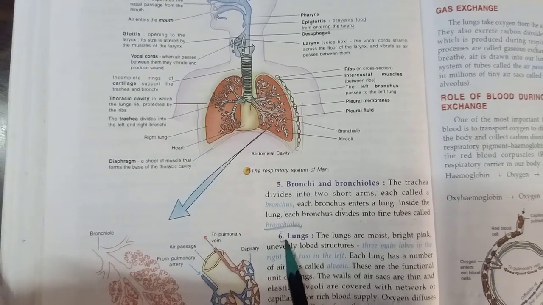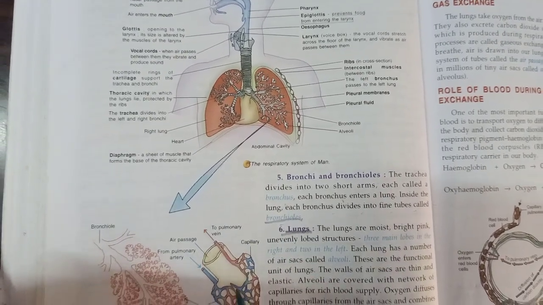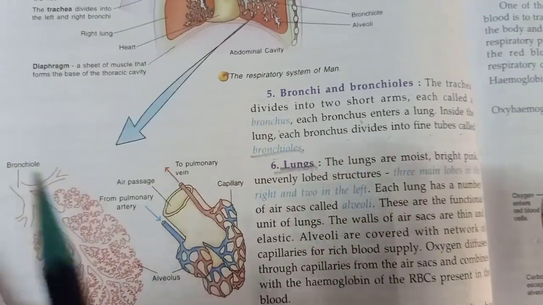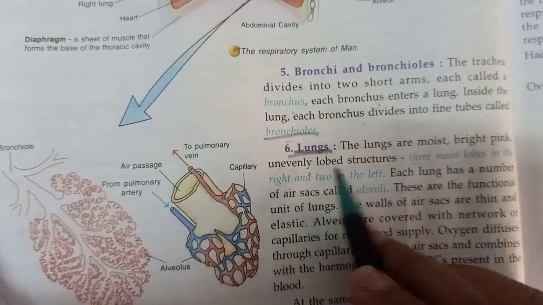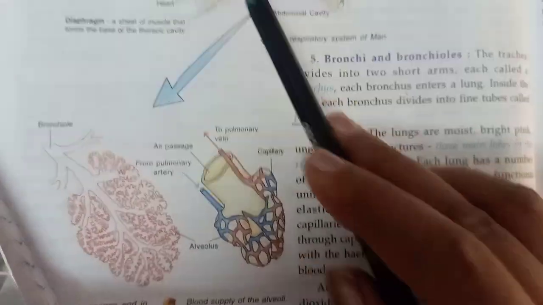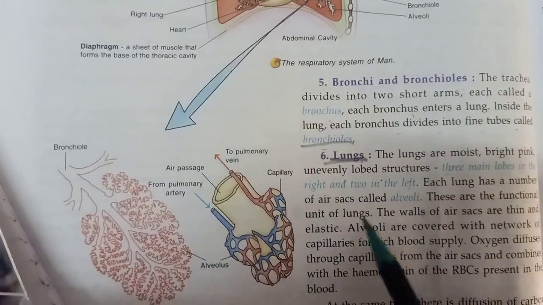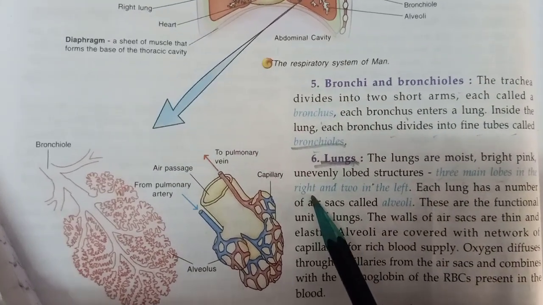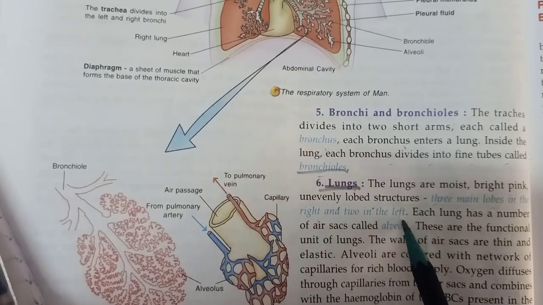Now next are the lungs. As I told you, the human body has two lungs. The lungs are moist, bright pink, unevenly lobed structures. Unevenly lobed means they do not have the same structure, they are uneven in structure. There are three main lobes in the right and two in the left lung.